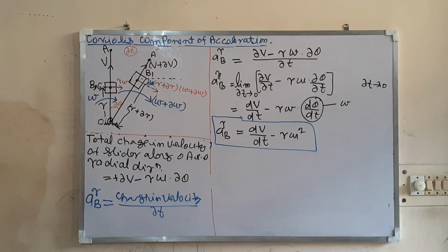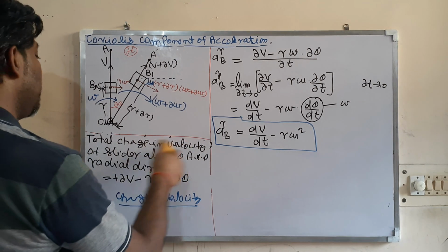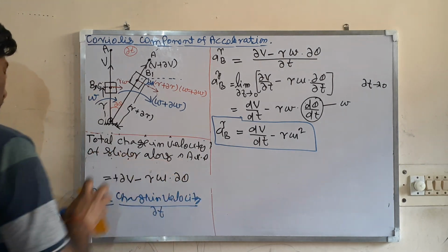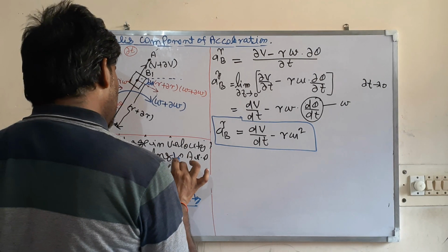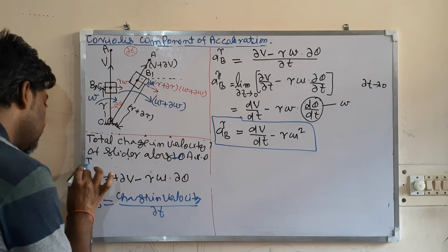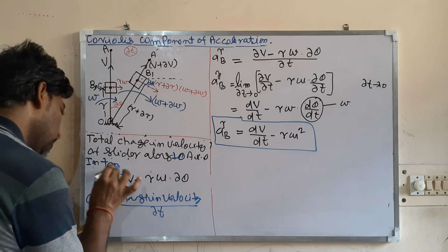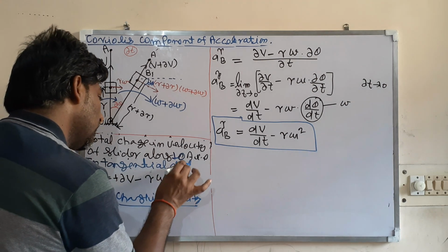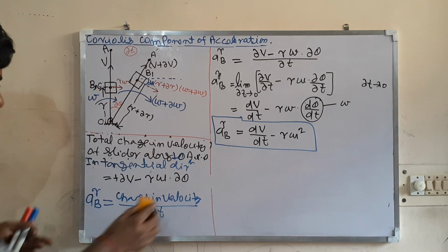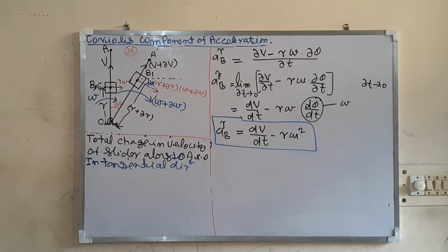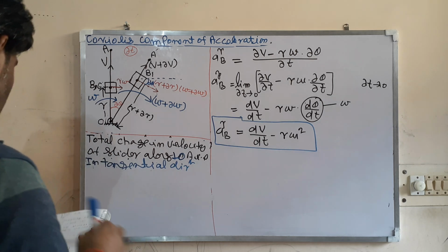Now let us find the total change in velocity of the slider perpendicular to OA, that is in the tangential direction. What is the total value in the tangential direction?